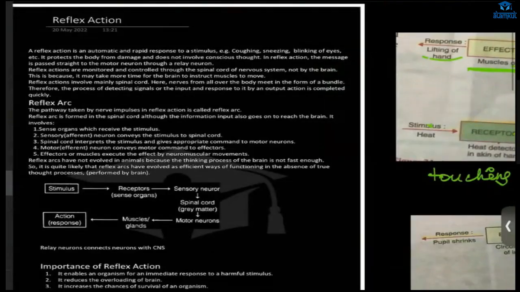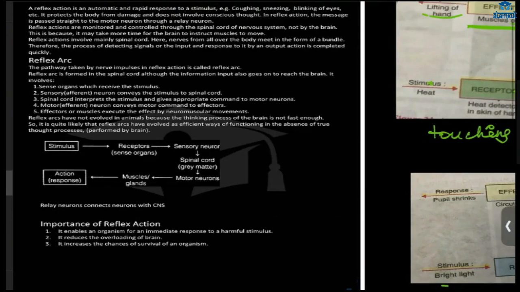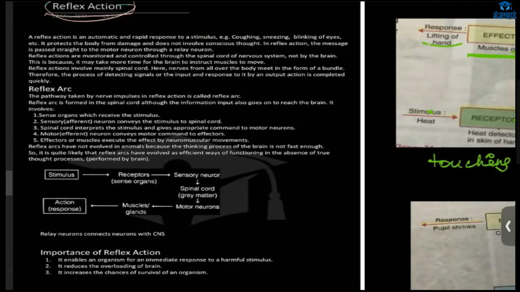Now let's see. What is reflex action? It is a rapid, immediate response to any stimulus. And the reflex arc is the pathway, the route of that reflex action. And what is the effector? It is muscle.